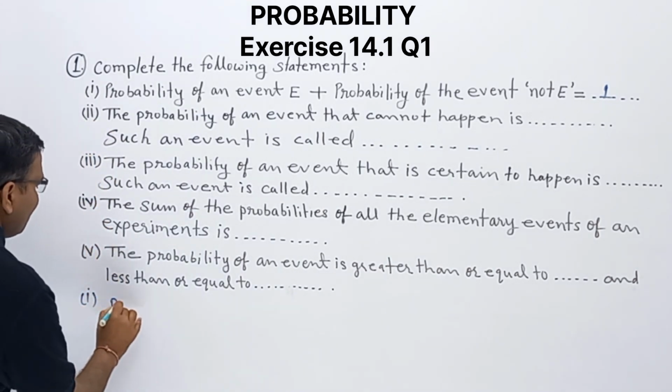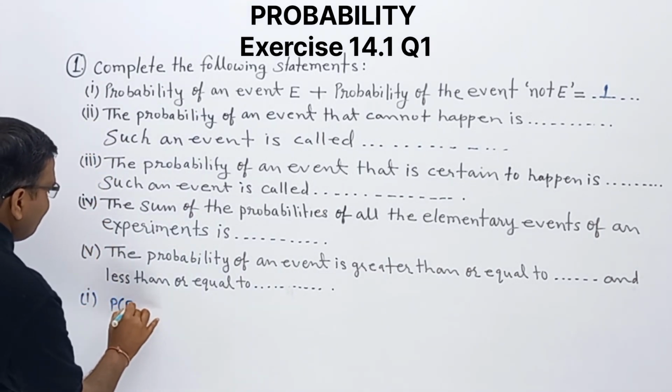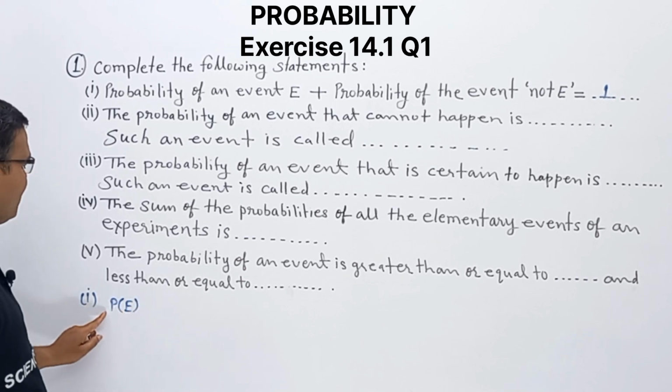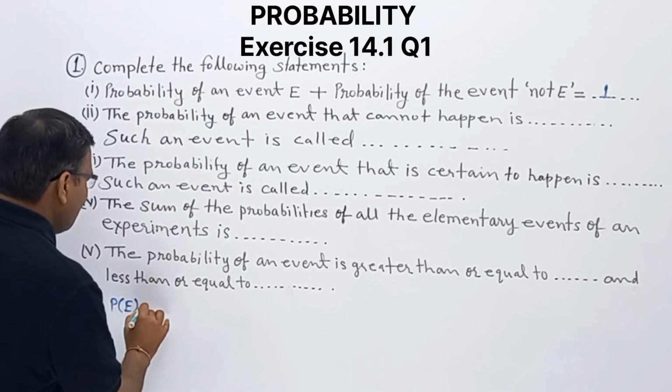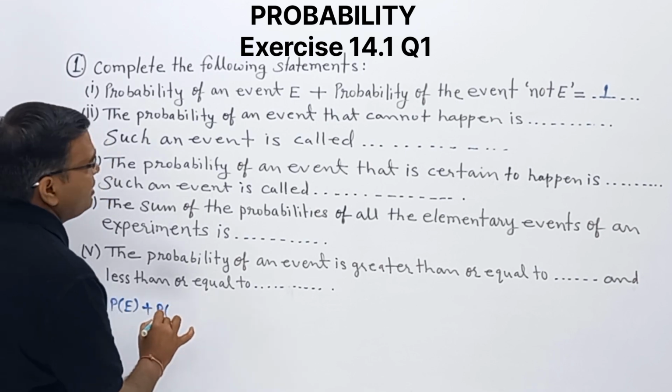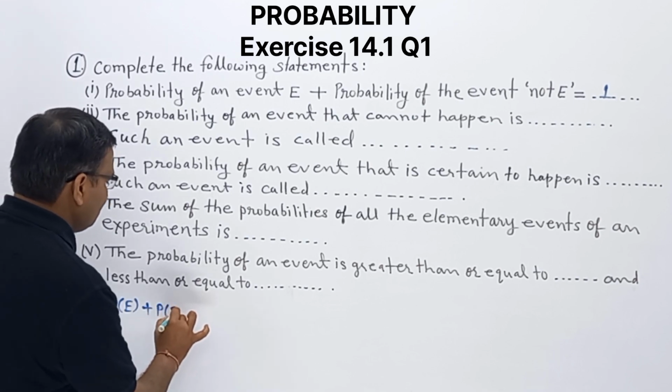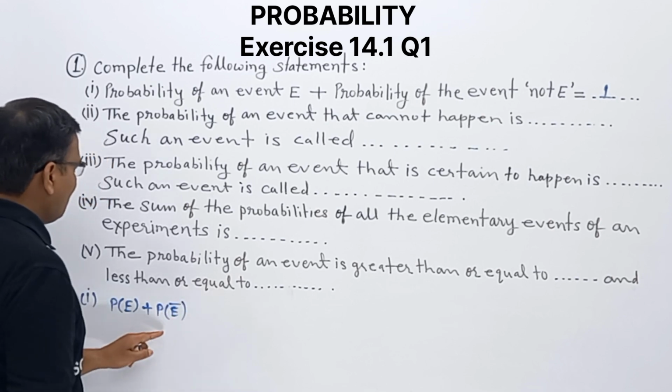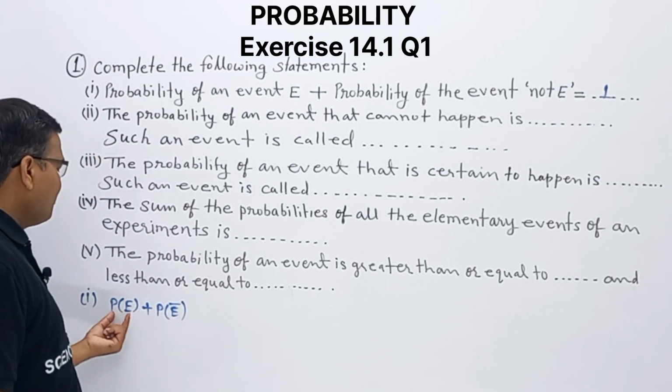Now what about the first one? Observe, we are having one event E. Probability of event E plus probability of not event, it means E bar, and the sum of both probabilities is what?